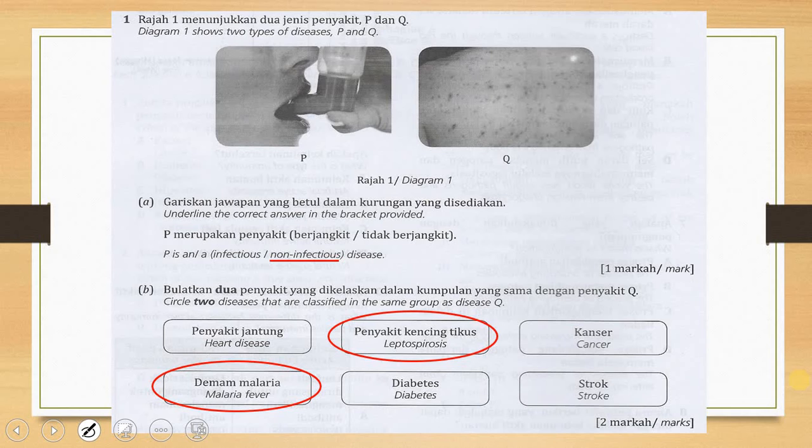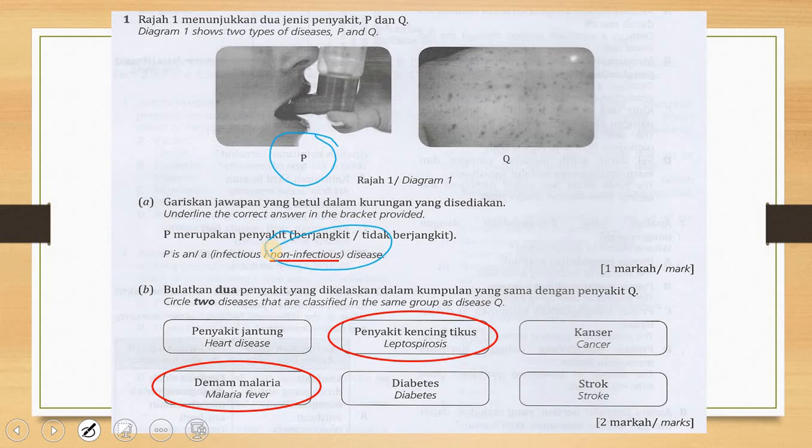Okay, we're going to look at the last question. This P is actually a non-infectious disease because this person is having asthma. Asthma is not something where you touch a person and he gets asthma, or you cough on their face and he gets asthma. No, asthma is from your genetic factor. So maybe if your mom or your dad or your family member has asthma, you might get it. So it's because of your genetic factor.